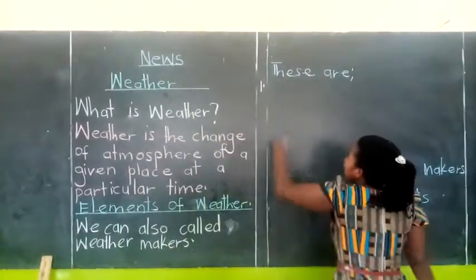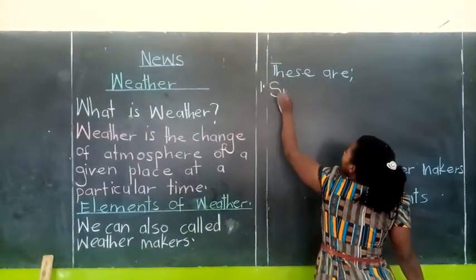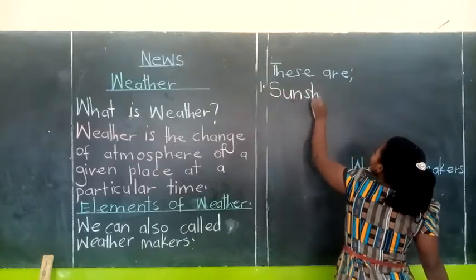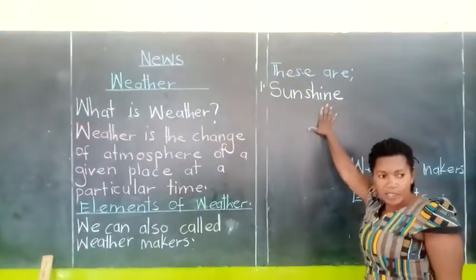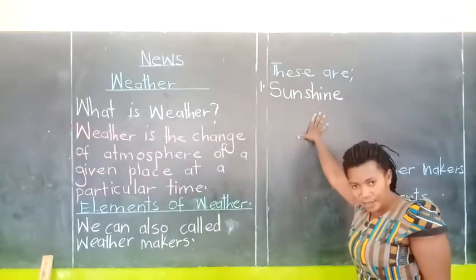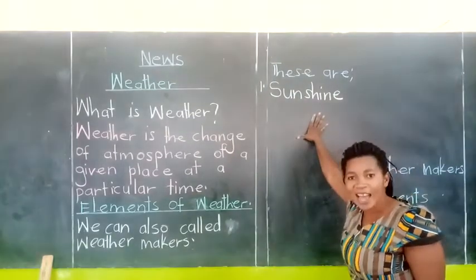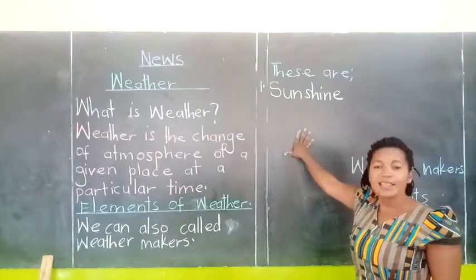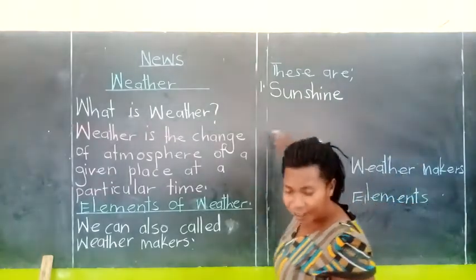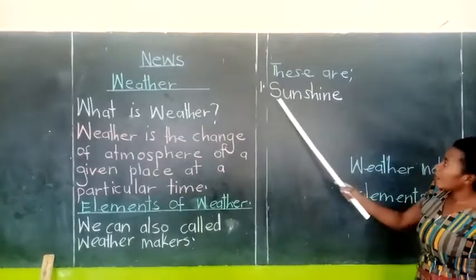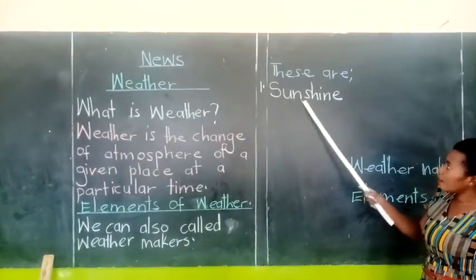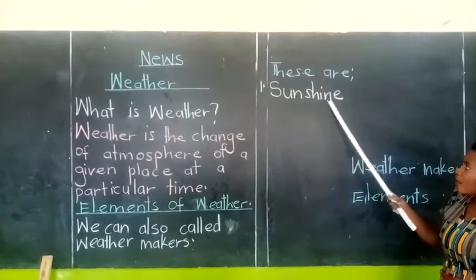Okay, good. So the first weather maker is sunshine. Sunshine, everybody. Let us spell the word sunshine. S-U-N-S-H-I-N-E.